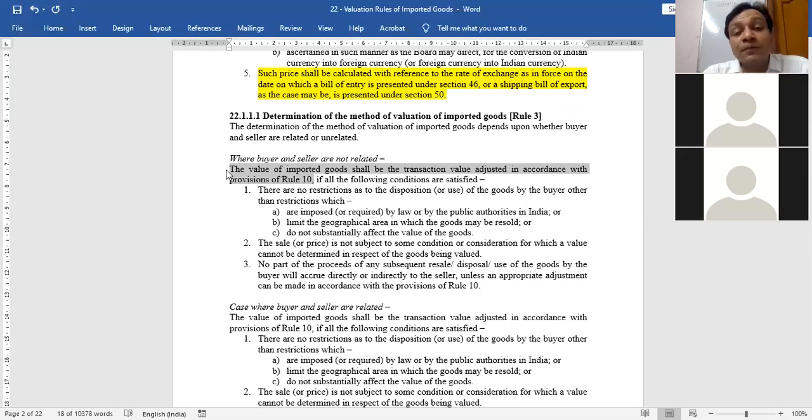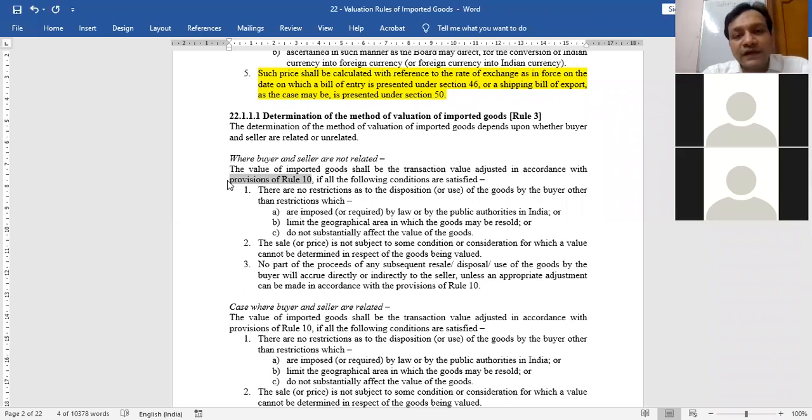That what is the value of imported goods as per section 14(1). It is that value which is known as transaction value. What is this transaction value? It is the price which I have paid when I imported the goods, plus I need to adjust this price in accordance with the provisions of Rule 10. That's it. Is section 14 clear? Section 14 of Custom Act talks about value. 14(1) talks about transaction value. That transaction value is the value on which you have to pay custom duties.